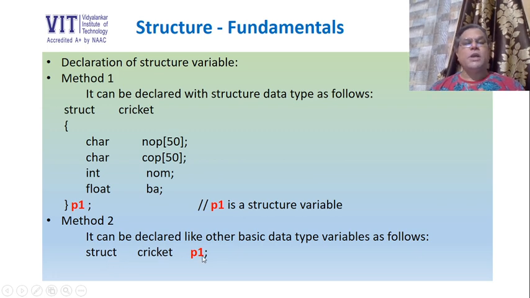Now if I do like this, who will decide size of P1? Of course, struct cricket. Who will decide which values the P1 can hold? Struct cricket. Who will decide which operators are valid on P1? Struct cricket, because struct cricket is the data type of variable P1. Okay. Now let's see what will happen if I declare a variable of structure data type.